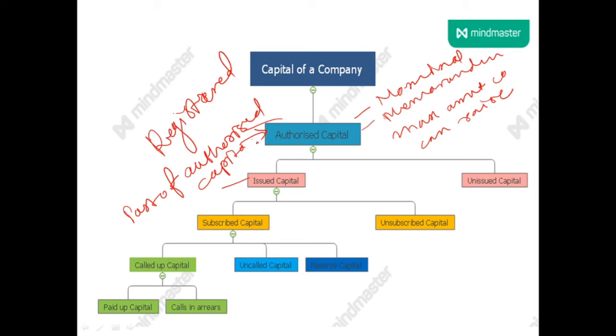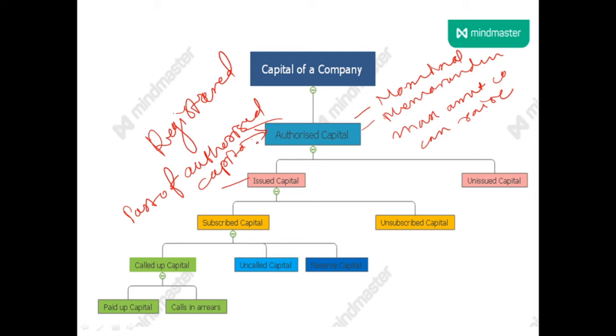What is unissued capital? The remaining part of authorized capital is called unissued capital, which is not issued by company for subscription to public. Are you getting me? What is authorized capital? Authorized capital is maximum amount of capital company can raise, and that amount is mentioned in the memorandum. And part of authorized capital which is issued to the public for subscription is called issued capital.